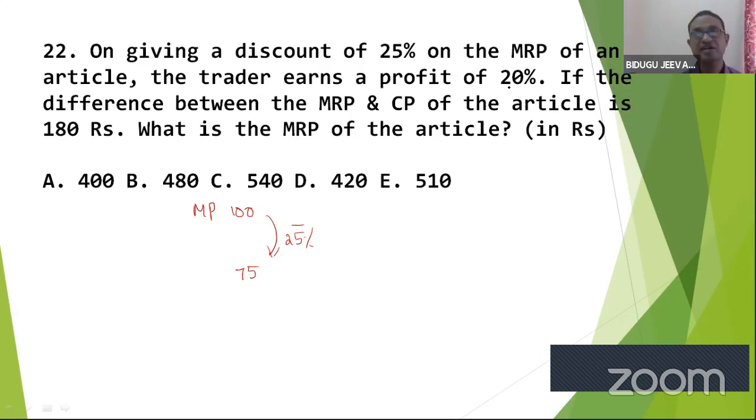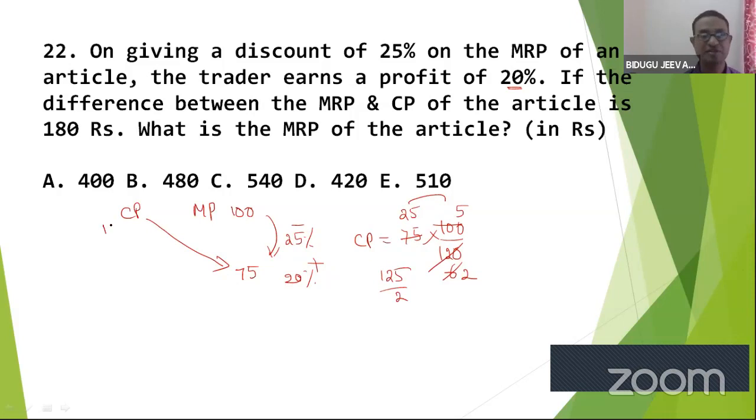The trader earns a profit of 20%. Let me calculate CP: 75 into 100 by 120, which is nothing but 125 by 2. So this is nothing but the cost price.